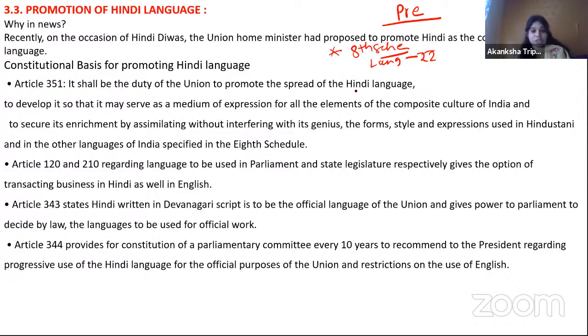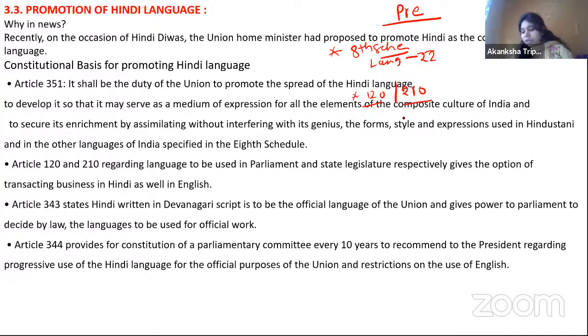Then there can be a question related to Article 120 and Article 210. They will not ask you what Article 120 says. There can be a question like: in India, when it comes to the business transacted in the parliament or a state legislative assembly, is there any provision for a special language?